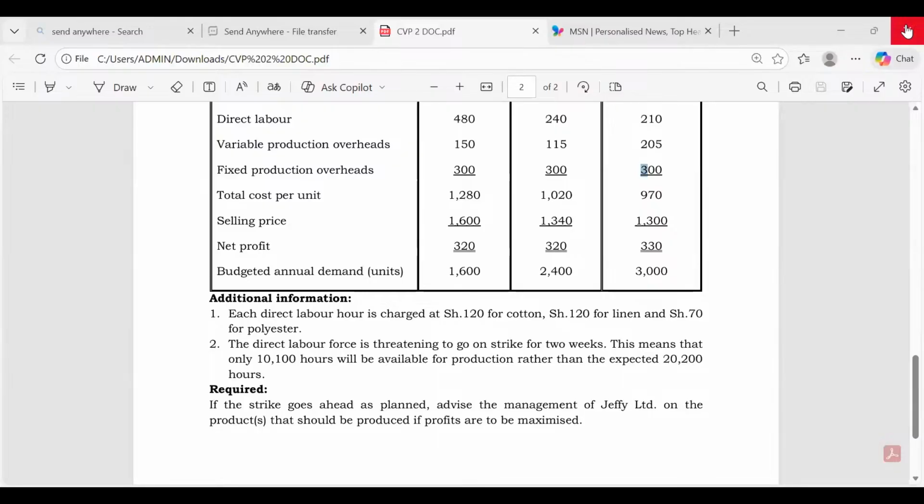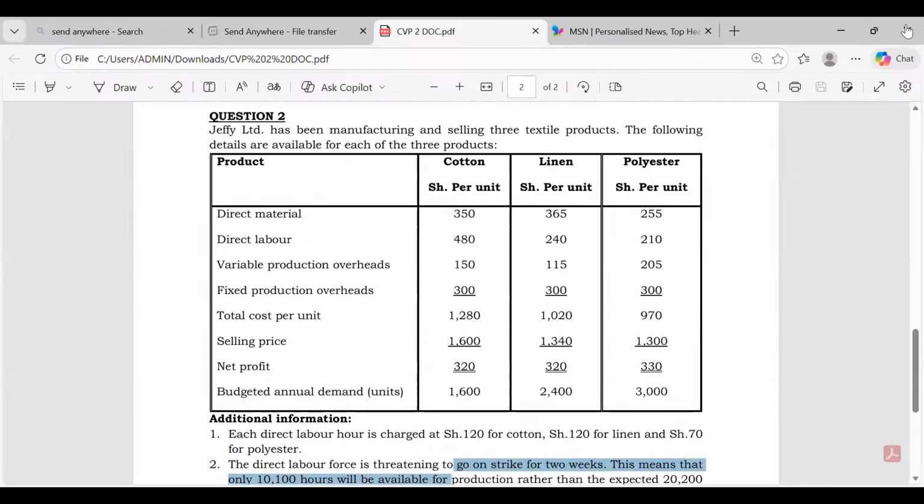Now, ladies and gentlemen, please listen to me very well. When it comes to variable cost, what is variable cost? You see, variable cost is not the same as variable production overhead. That's why this gentleman is confused here. He's saying that variable cost should be 150. No. Variable cost is any direct expenditure. Are you able to see direct expenses here? Yes, I can see direct material, 350. I can see direct labor of 480.